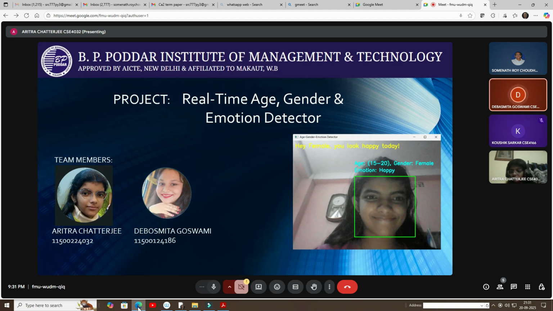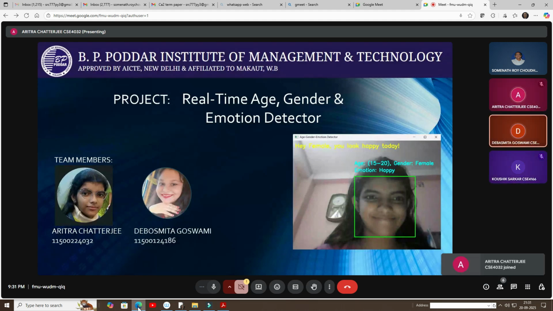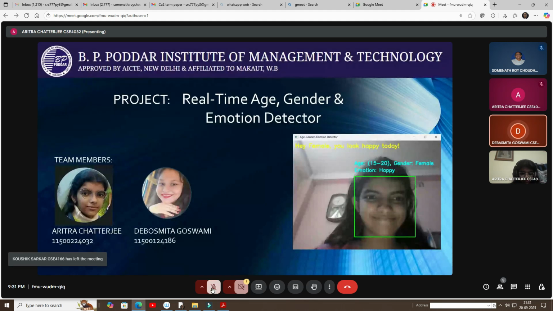This system captures the images or video frames, detects the face and classifies a person's age group, gender, and emotional state, such as happy, sad, angry, surprised, neutral, etc. instantly. So it combines the concepts of image processing and pre-trained models to perform accurate predictions.